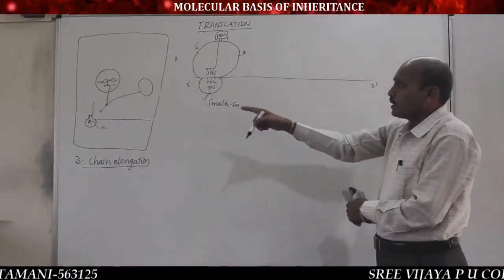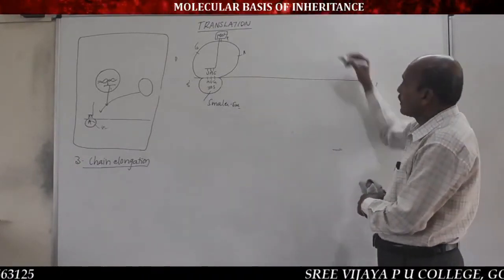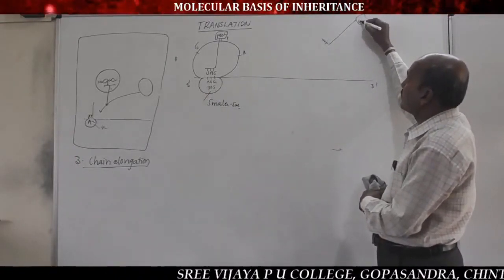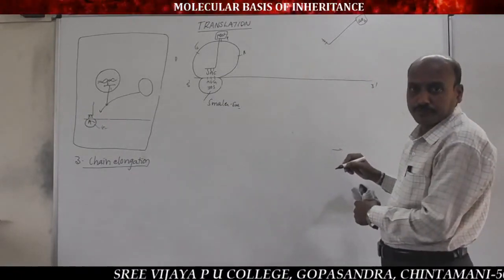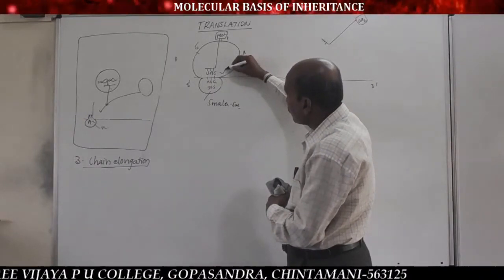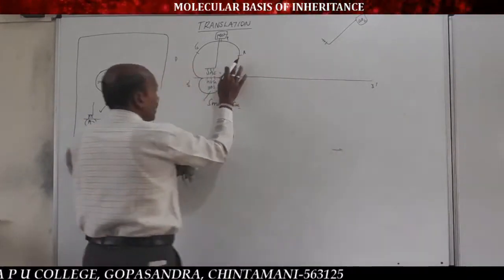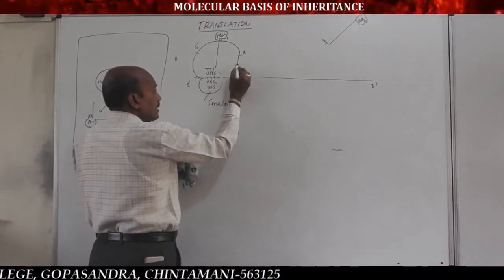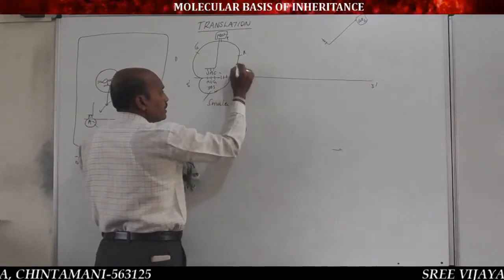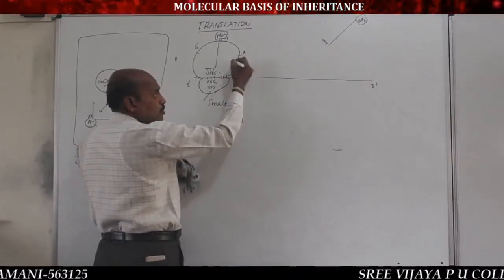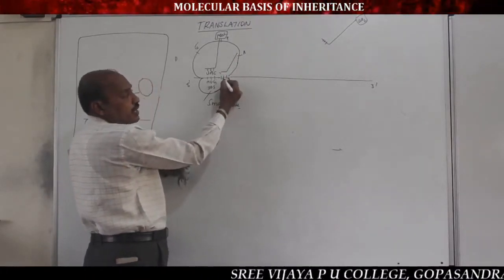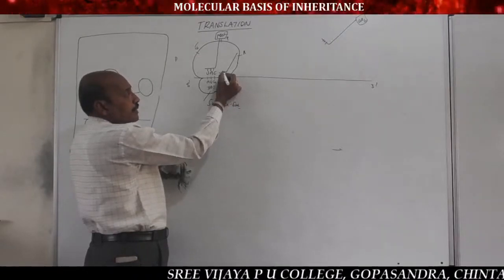Now, in the step of chain elongation, the second tRNA with the second amino acid enters into the ribosome through the A site. Listen here. The second tRNA with the second amino acid enters into the ribosome through the A site and binds to the codon of mRNA by its anticodon.